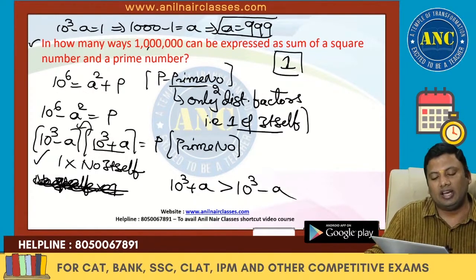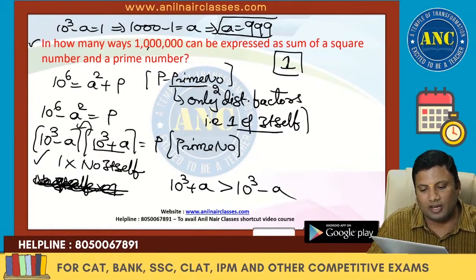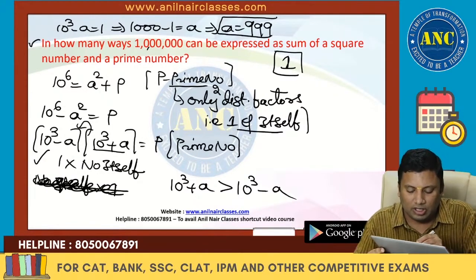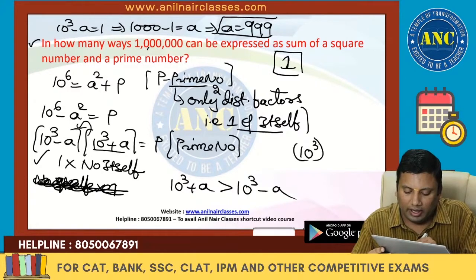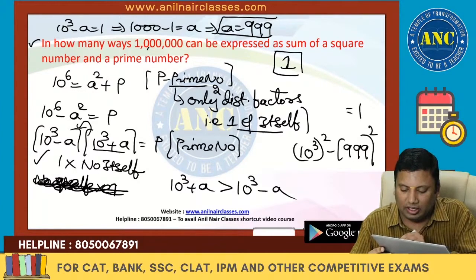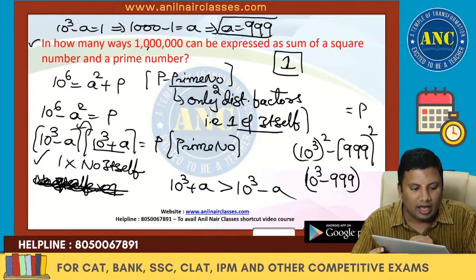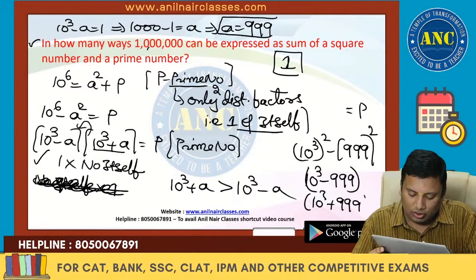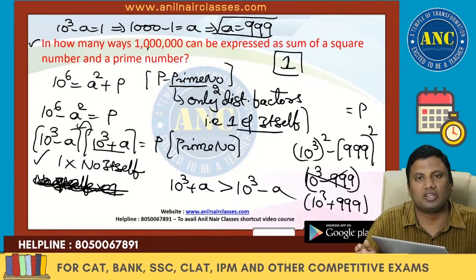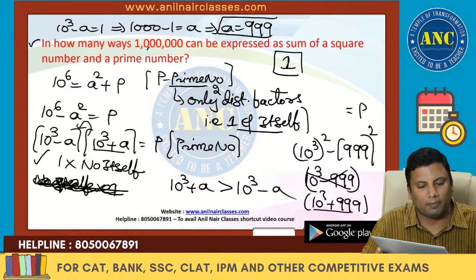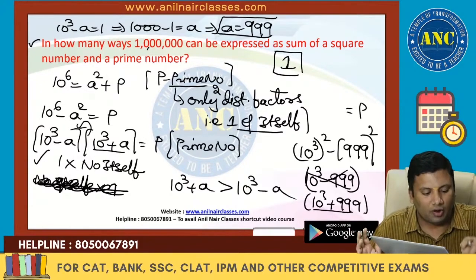10 cube minus a is 1. So 1000 minus 1, a is 999. If you substitute the value, 10 cube whole square minus 999 whole square is nothing but the product of 10 cube minus 999 and 10 cube plus 999. So this is nothing but 1000 plus 999, 1999. It should be a prime number to satisfy this case. I hope it is clear.